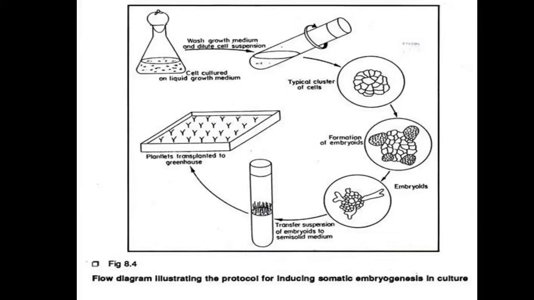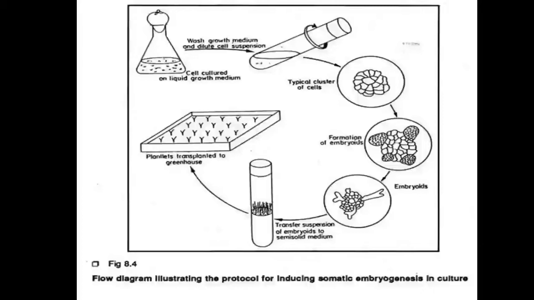Okay, so after choosing your explant, here we will be talking about indirect somatic embryogenesis. Okay, so after choosing the explant, your explants must be placed individually on a semi-solid MS medium, or Murashige and Skoog medium, which contains the sucrose solution. And here the cultures are incubated in the dark for a few days for the formation of the callus tissue. Okay, so after 4 weeks of the callus growth, the cell suspension culture must be initiated.